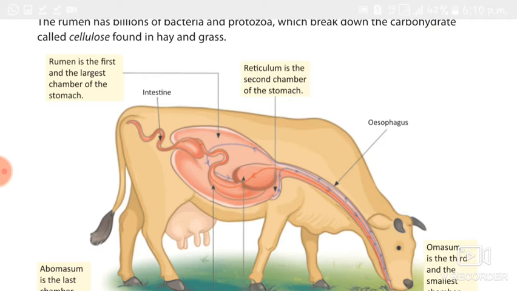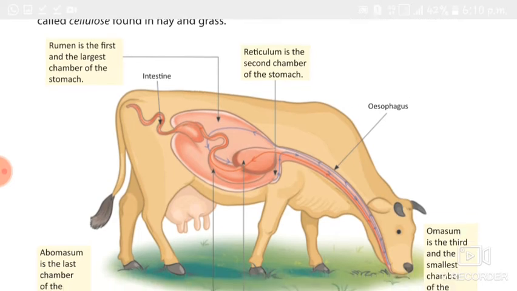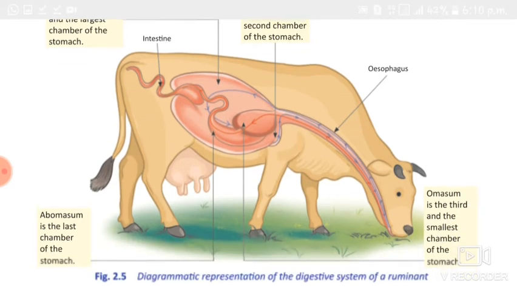Okay, so the reticulum opens into the omasum. Can you find the omasum? So you can see that now. The omasum is the smallest chamber, but the rumen is the largest chamber. Understand that?